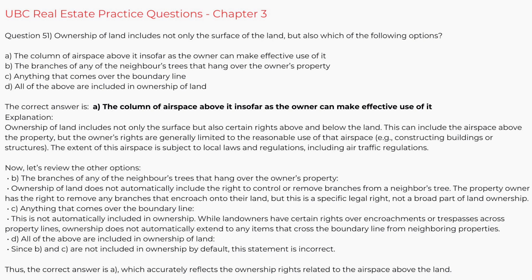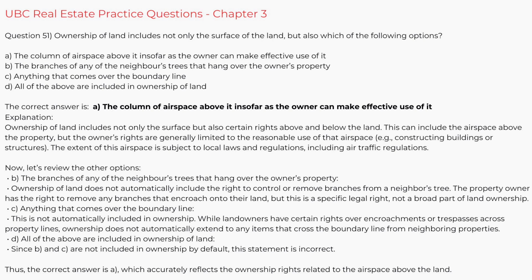Explanation. Ownership of land includes not only the surface, but also certain rights above and below the land. This can include the airspace above the property, but the owner's rights are generally limited to the reasonable use of that airspace, e.g., constructing buildings or structures. The extent of this airspace is subject to local laws and regulations, including air traffic regulations.